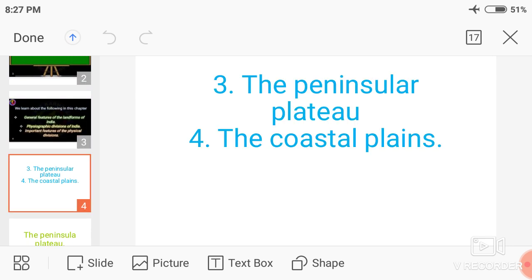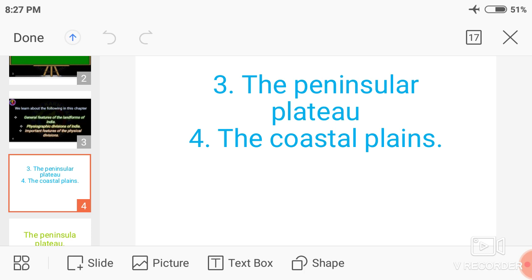Now, my dear students, in today's class we will learn about the Peninsular Plateau and the Coastal Plains, the other physiographic divisions of India. Let's discuss the Peninsular Plateau.